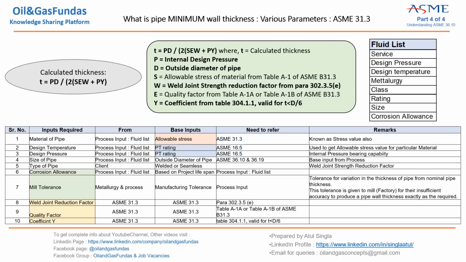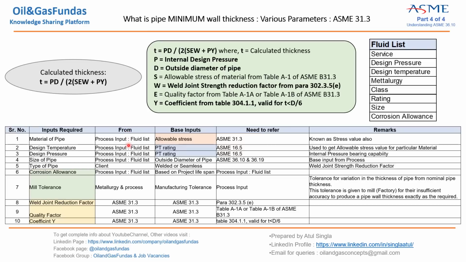Exact thickness is very difficult to maintain throughout the pipe. Somewhere it may decrease a little bit and somewhere it may increase a little bit, but that variation cannot be more than 12.5%, and that is called mill tolerance. As we have discussed, these are the three factors which are used here, and we'll get them from these tables. We'll discuss in detail when we discuss the calculations. So these are the basic inputs required to calculate the thickness.